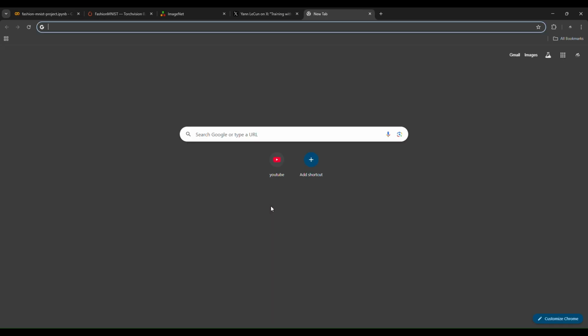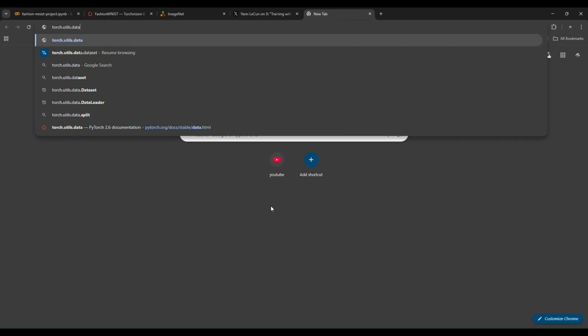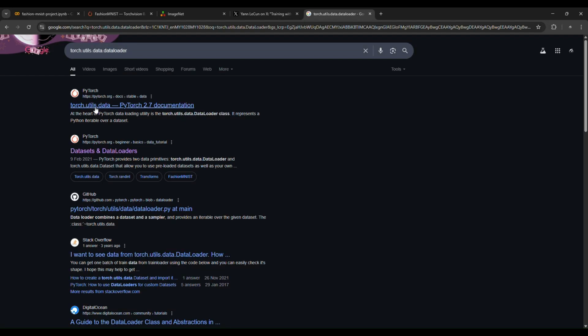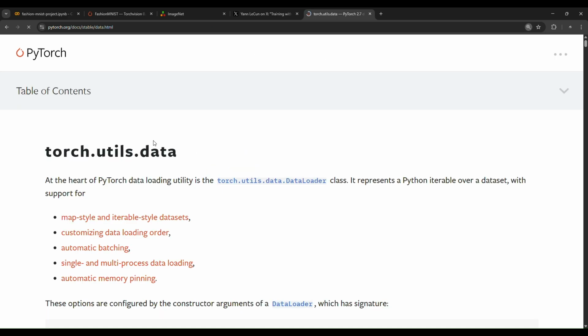If you search torch.utils.data DataLoader, you will get this PyTorch documentation. At the heart of PyTorch data loading utility is the torch.utils.data.DataLoader class.